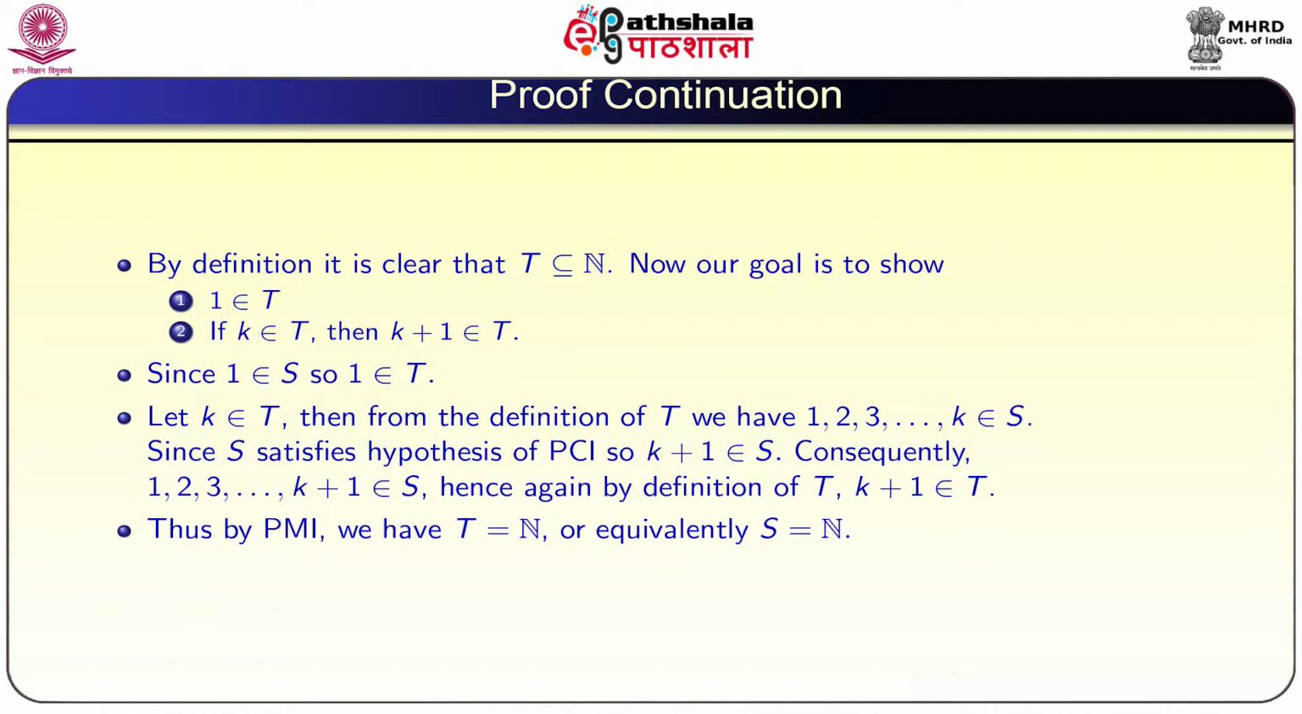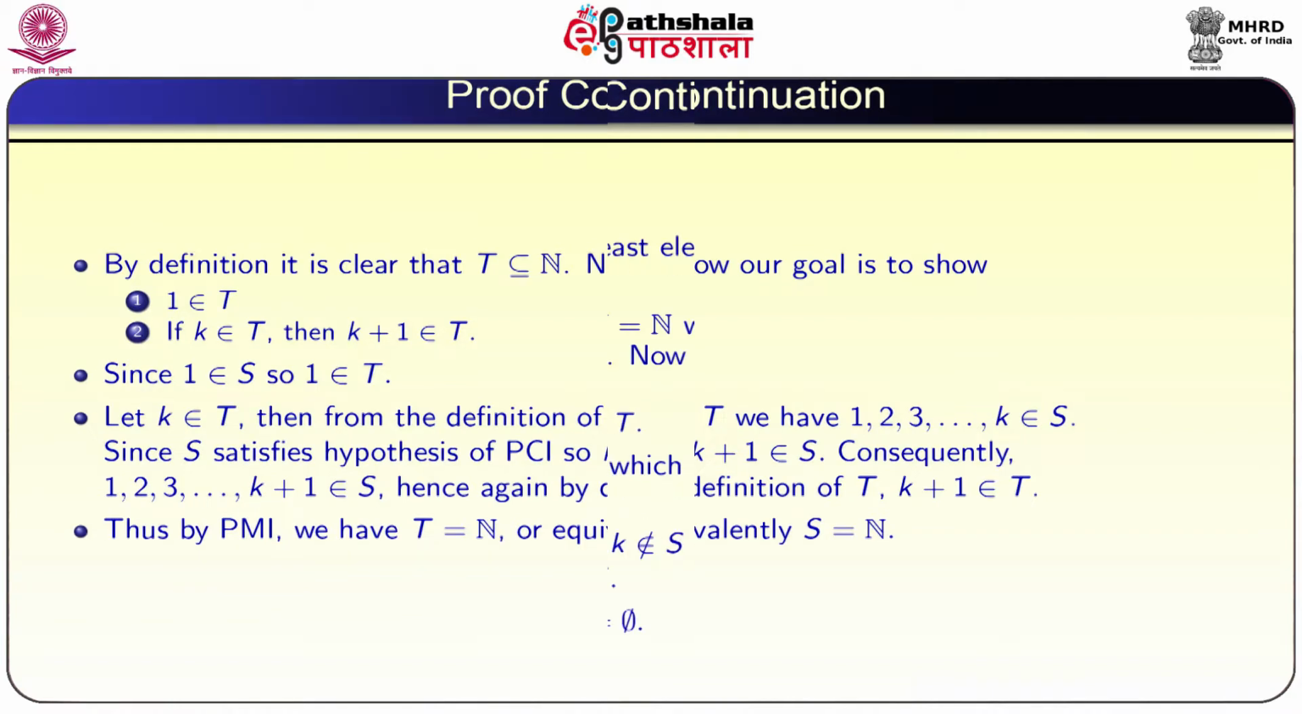So, what did we prove now? 1 belongs to T. If k belongs to T, then we showed that k plus 1 belongs to T. So, T satisfies the hypothesis of PMI. So, by PMI, T is equal to N.